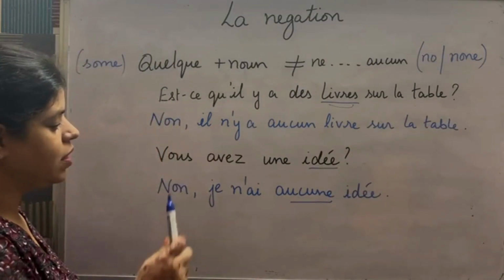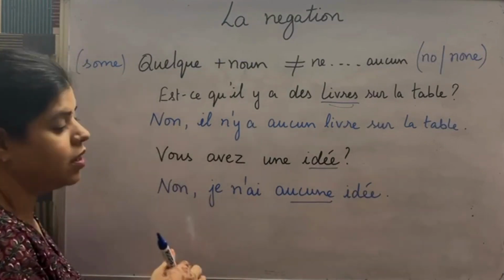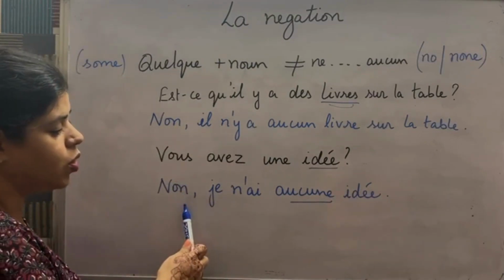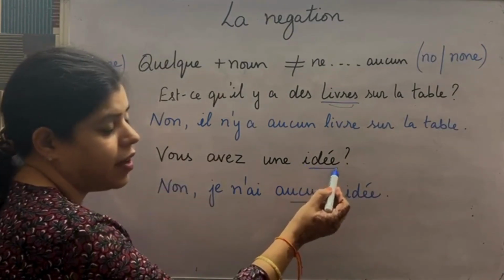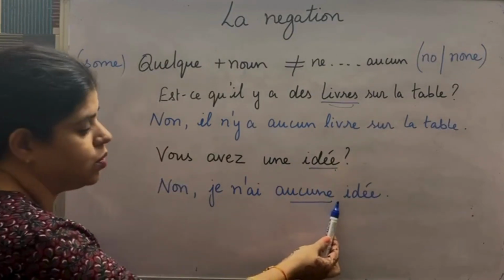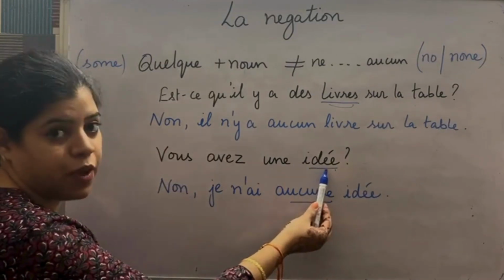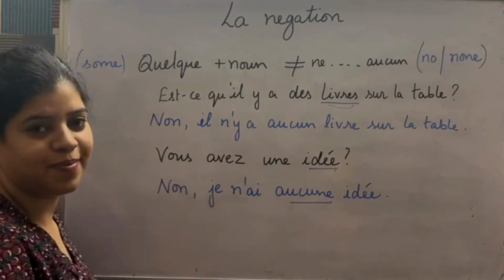Let's see another one. Vous aviez une idée? Do you have any idea? So to reply to that, non, je n'ai aucune idée. Because idée here is a noun. To make it negative, we'll use aucune. And because it's feminine, we'll add e to it and it becomes non, je n'ai aucune idée.